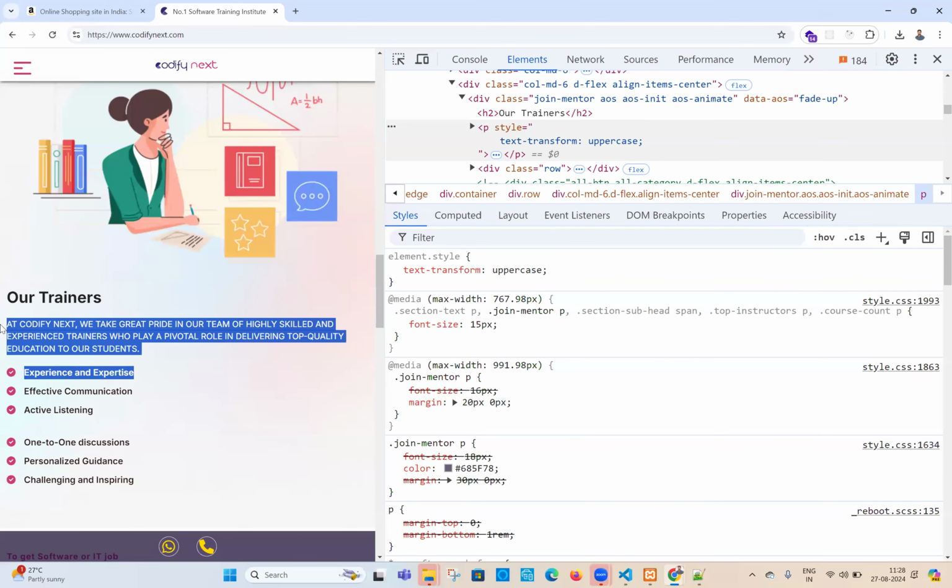Only one thing, remember, in HTML or in CSS, what do you want? Question yourself, what do you want? What is the property for it? What is the element for it? That's all. Two things, remember. In HTML, I want to do this, I want to do that, what is the element for it? In CSS also, I want to add this color, I want to add that, I want to do this, what is the property? Learn this way, you will never forget this.